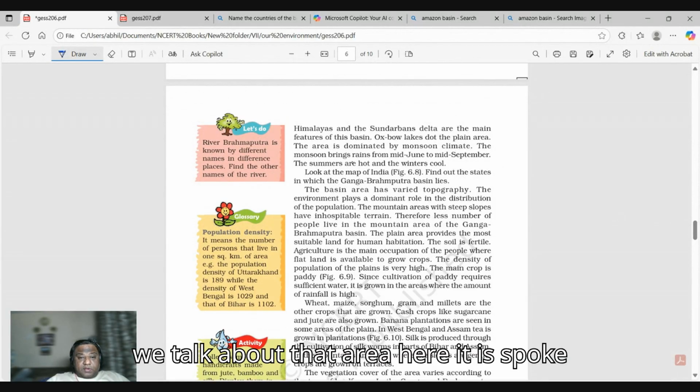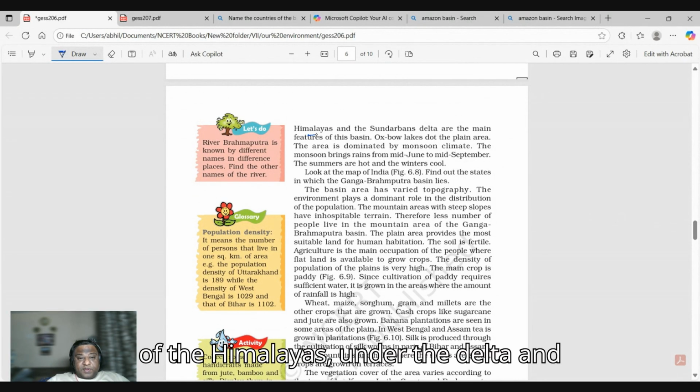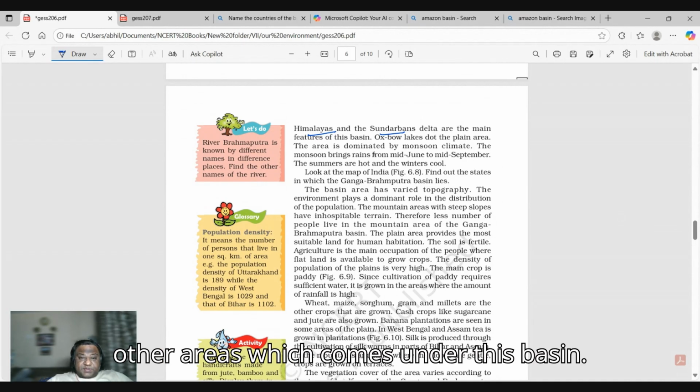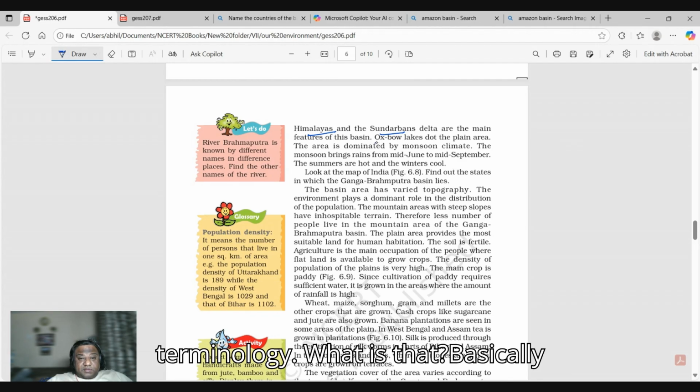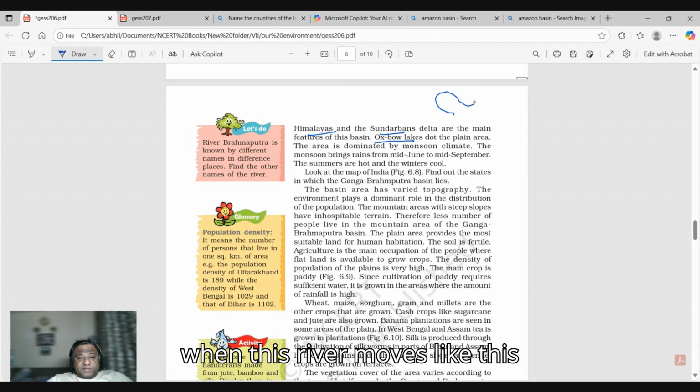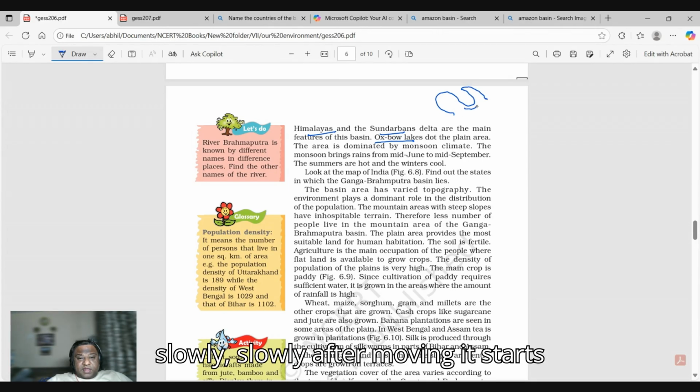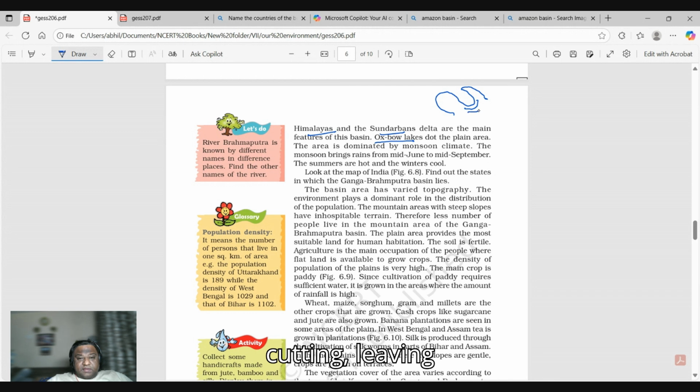Now, when we talk about that area, here they spoke of the peaks of the Himalayas, the Sundarban Delta, and other areas which come under this basin. Oxbow Lake is a terminology. What is that basically? When the river moves like this, slowly after moving, it starts cutting, leaving the space.